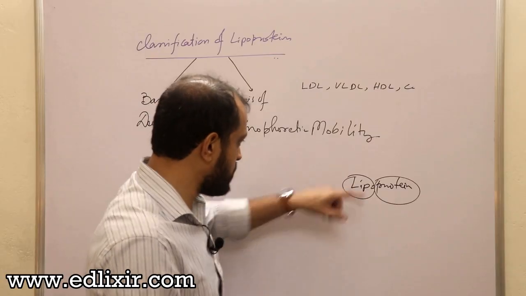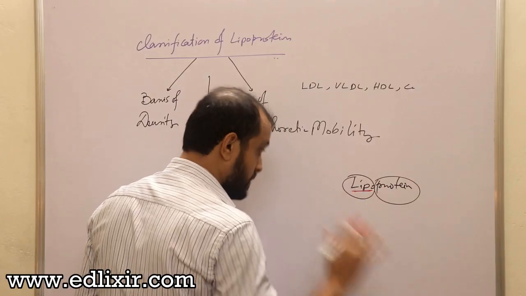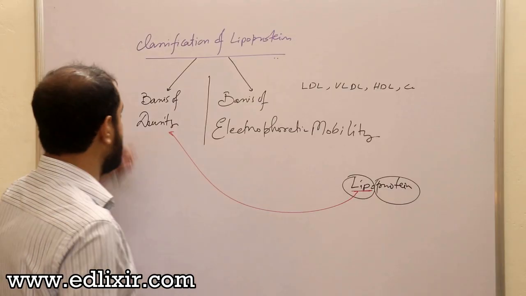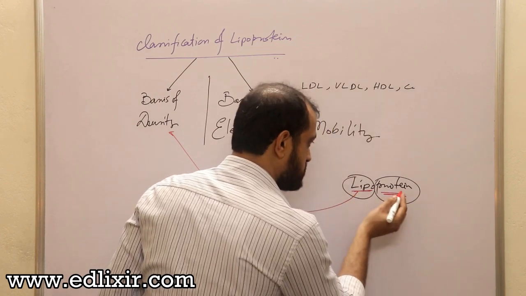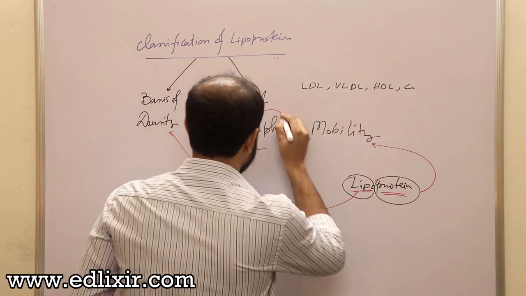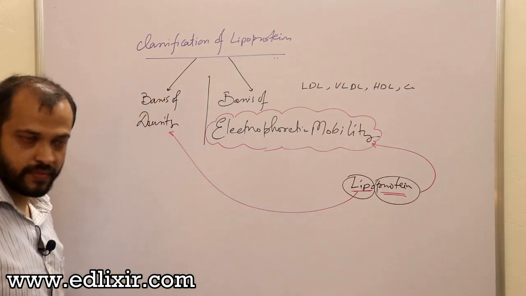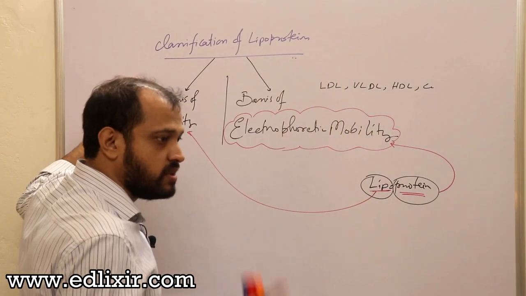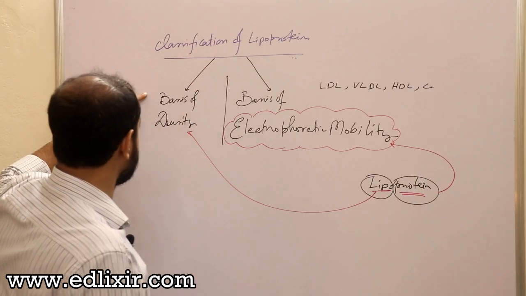If you are classifying lipoprotein on the basis of lipid content, then you are actually classifying lipoproteins on the basis of density. And if you are classifying lipoprotein with respect to proteins present, then you are actually classifying with respect to what? Electrophoretic mobility. Clear? Okay. Now listen. We will start with the easiest one, which you all know, that is classification of lipoproteins on the basis of density.